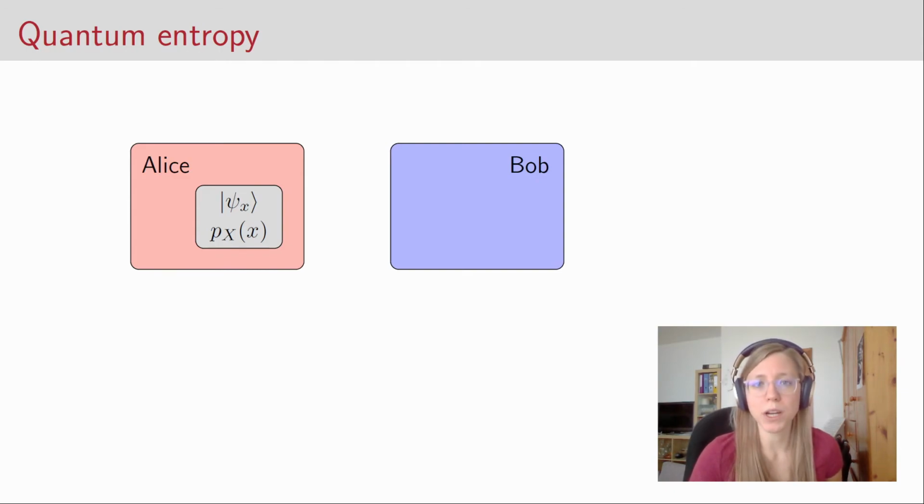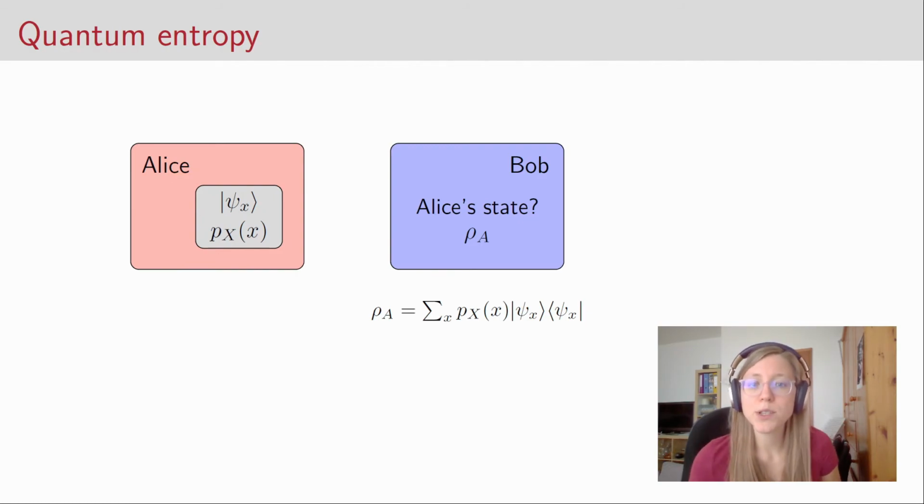How do we interpret the quantum entropy? So suppose we have two parties, Alice and Bob, and Alice prepares quantum states. We call these quantum states psi x, and she prepares a state psi x with a probability p of x. When Bob is now wondering what Alice's state actually is, from his point of view, the state she prepares is rho A, where rho A is the density operator that we can construct from the ensemble that p of x and psi x form.